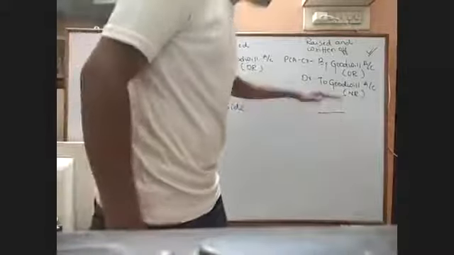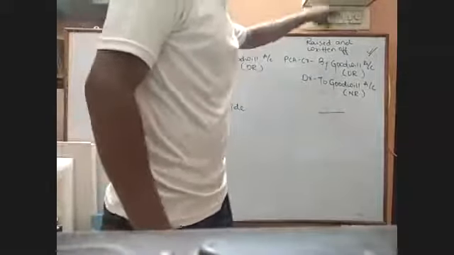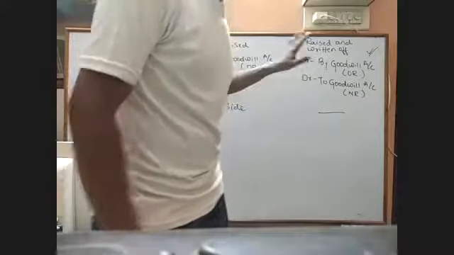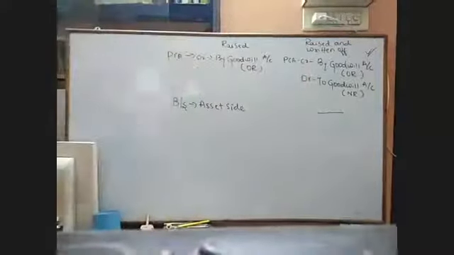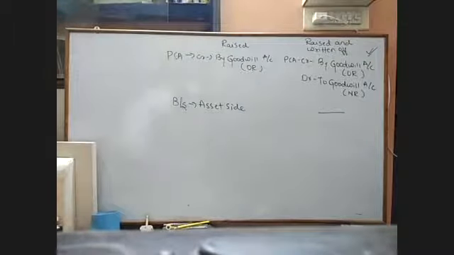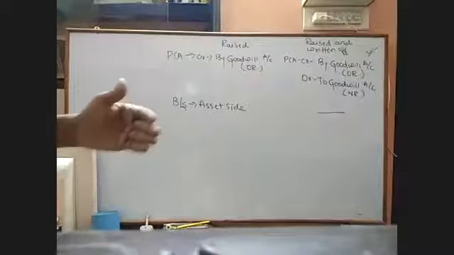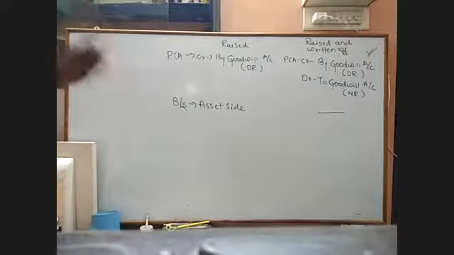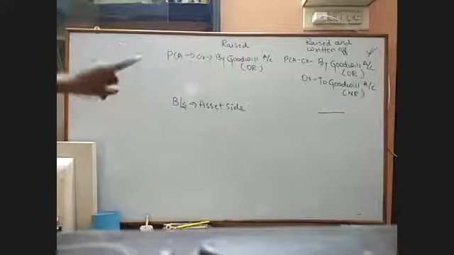So when the goodwill is written off, it will never appear in the balance sheet. I request you to remember this line in your life. That's very, very important, because it will be knocking your head again in the next chapter, retirement of partner. If the goodwill is written off, then it will not appear in the balance sheet.